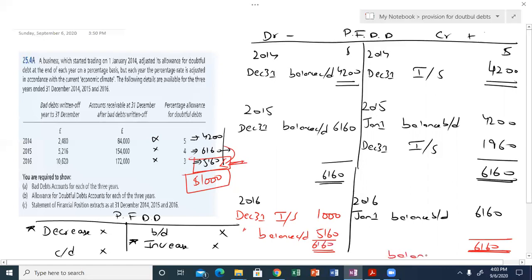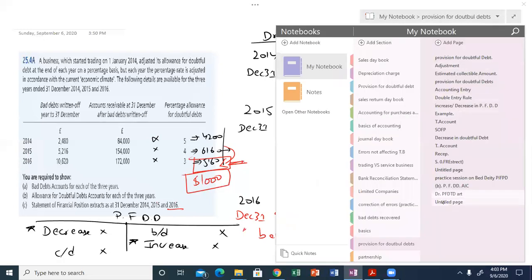And the new balance brought down, you always have to put the balance brought down of the year 2017. You will be asking, sir, we have to prepare accounts till 2016, so why do we have to show the 2017 opening balance? This is always a requirement: always put the balance brought down. So we are done with the part B requirement, and now let's move to the last requirement.